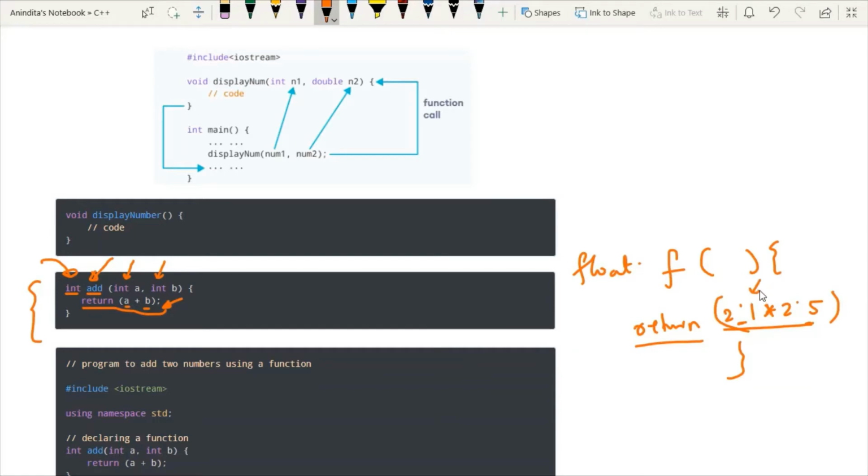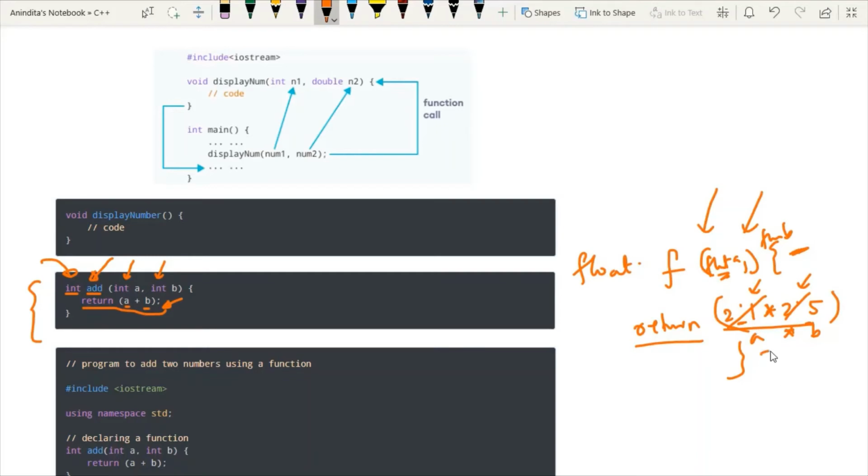Here, instead of writing the values directly, we can use some variables and pass those variables as parameters, like float a, comma, float b. So basically, what is the definition of the parameter or function parameter?